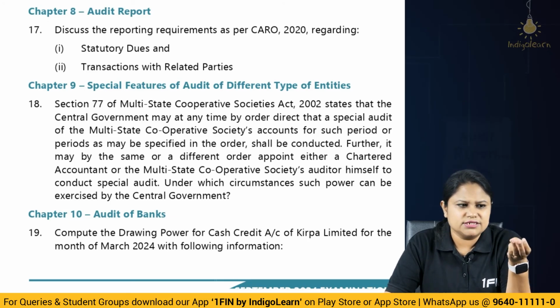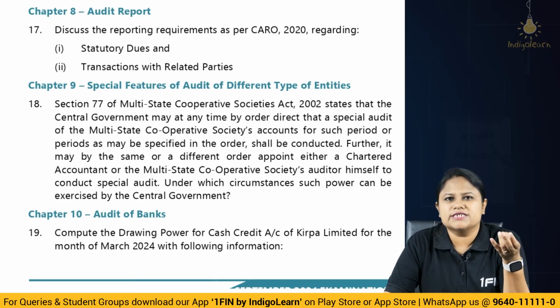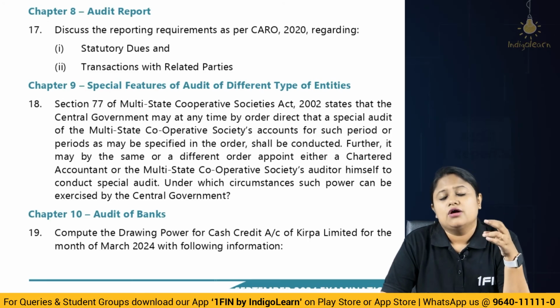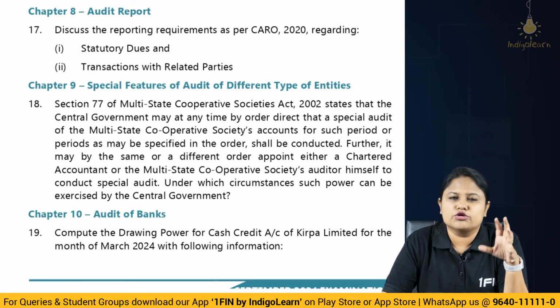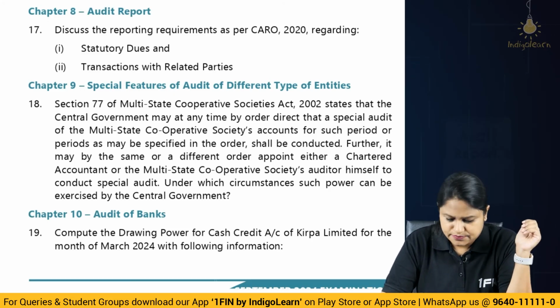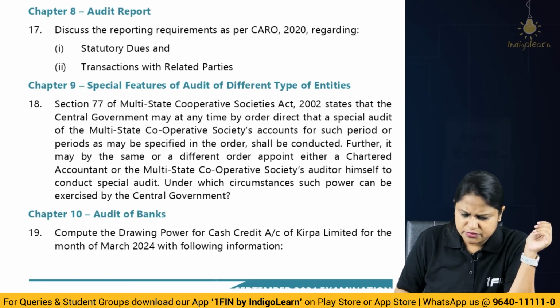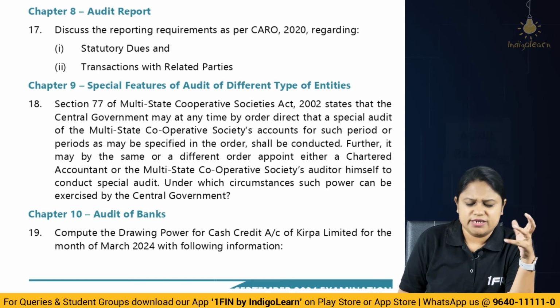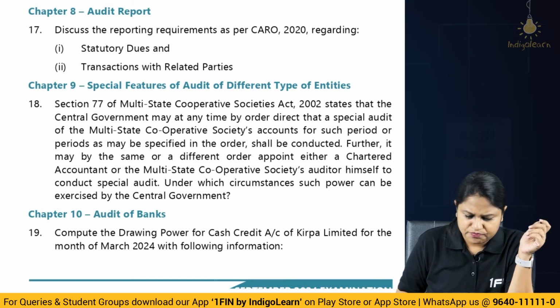there are fraudulent activities. When anything is found which is endangering the solvency of the society, or maybe they are not adhering to the cooperative principles, then in that case also they could call for a special audit to be conducted. Okay. So this is a straightforward question. If you have done cooperative societies properly, very easily you will be able to pick up on this.